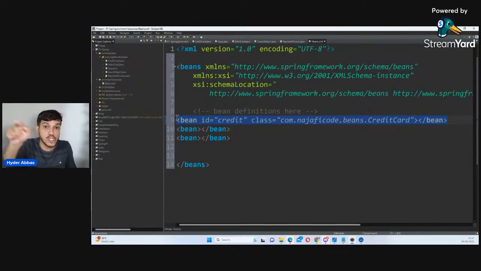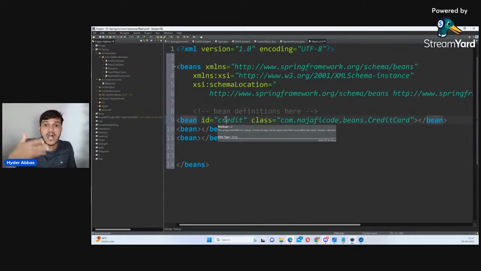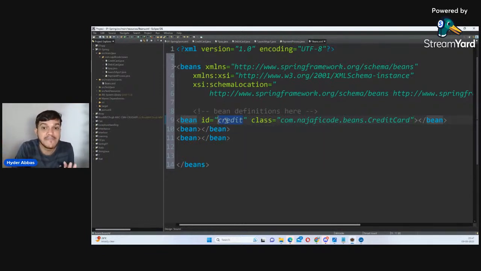And whenever you want to use that, you have to tell Spring, hey, give me the object. How will we say it to Spring? Using this ID only. This is one key. It's a communication key between you and the Spring framework. Hey, please give me the object. Which object? You have told me 3 objects. Which object you want? I'll give this ID name there. Making sense, my dear friends?